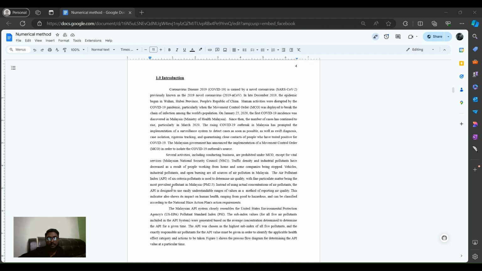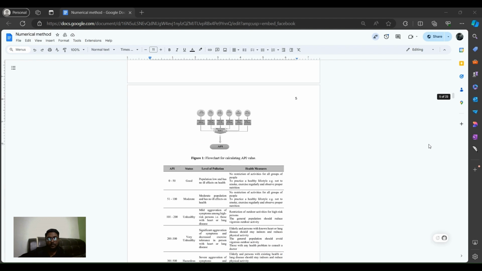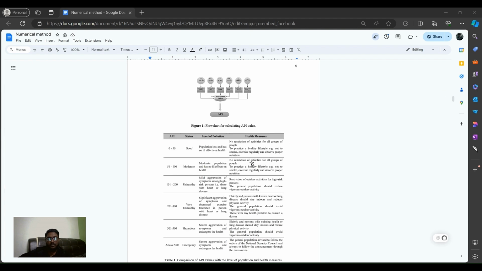The API system is similar to the US Environmental Protection Agency (US EPA) system. The API value is based on the highest level of five key pollutant indicators, which indicates the main pollutant and high health risk. Figure 1 shows how the API value is determined. This is the Figure 1 flowchart for calculating the API value, and Table 1 below shows the comparison of API.